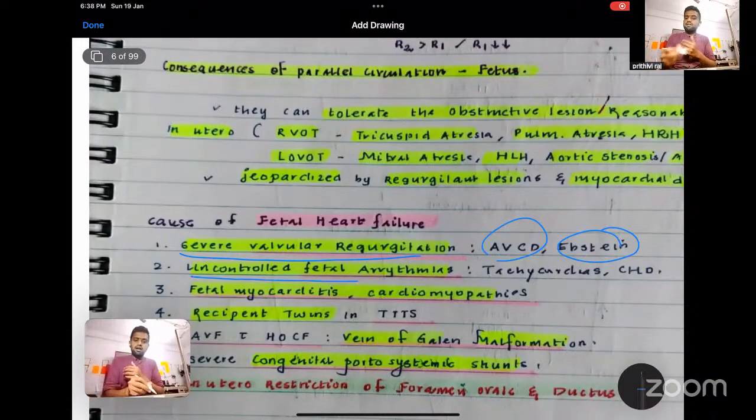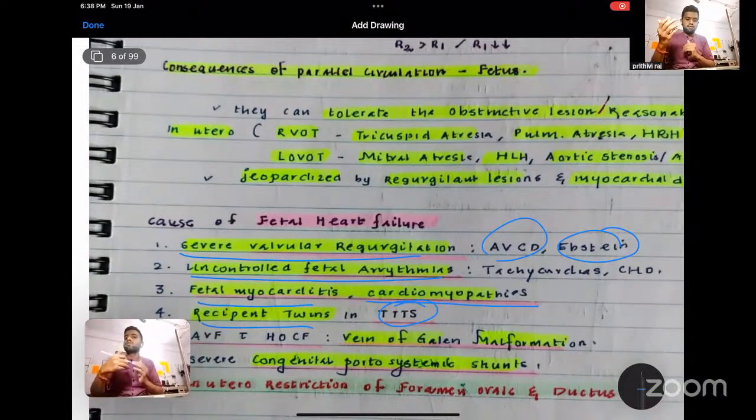Uncontrolled fetal arrhythmia, it could be tachyarrhythmia or bradyarrhythmia. Fetal myocarditis, cardiomyopathies, like your dilated cardiomyopathies, restrictive cardiomyopathies, congenital genetic disorders. Recipient twin in TTTS, that is twin to twin transfusion syndrome, and vein of Galen malformation, congenital portosystemic shunts. So these are a few examples of causes of fetal heart failure, and this child cannot tolerate it.